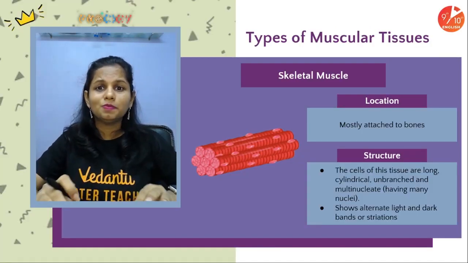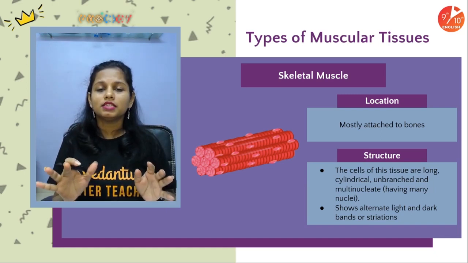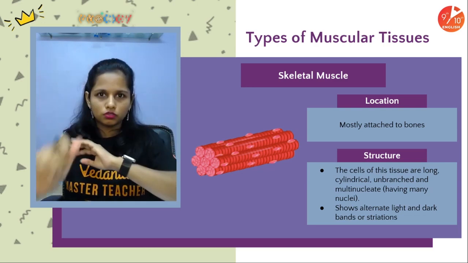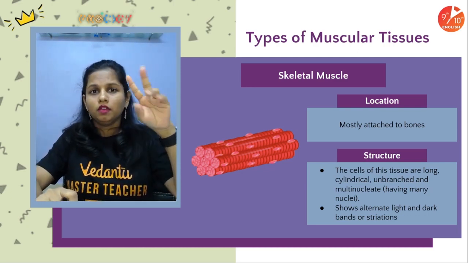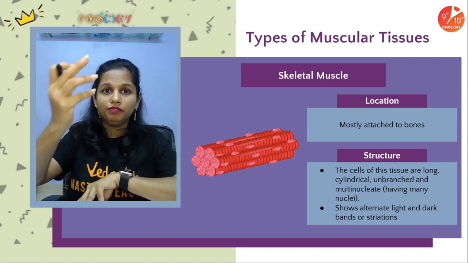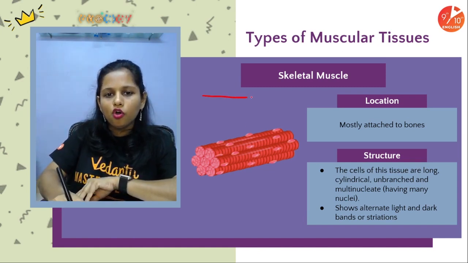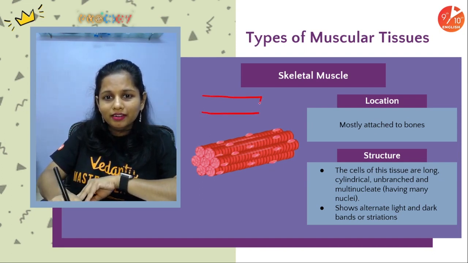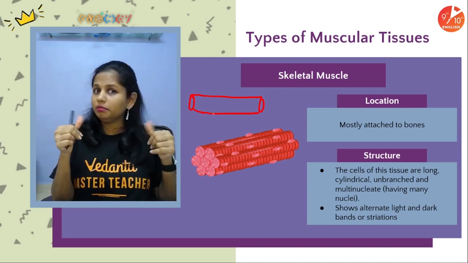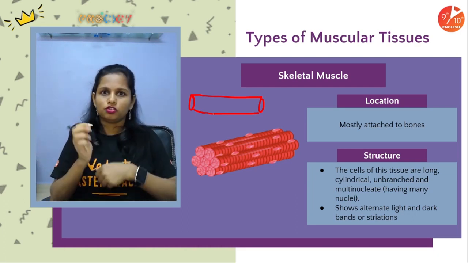So now let us begin with the skeletal muscles. As the name suggests, pertaining to the skeleton, these muscles are attached onto our skeleton. They are usually attached to our bones. Second thing, the cells of this particular type of muscle, when we observe them under an electron microscope, appear to be very long, cylindrical and unbranched. There are no branches.